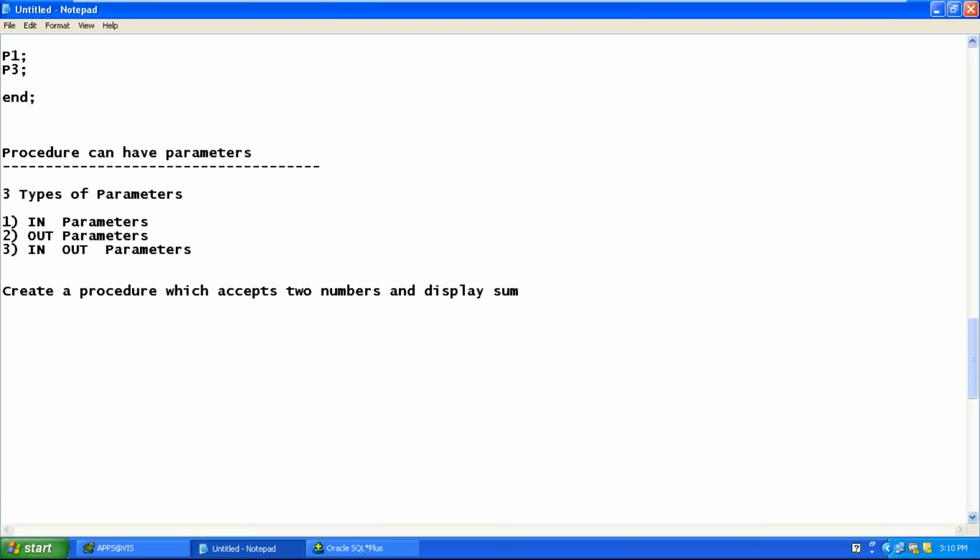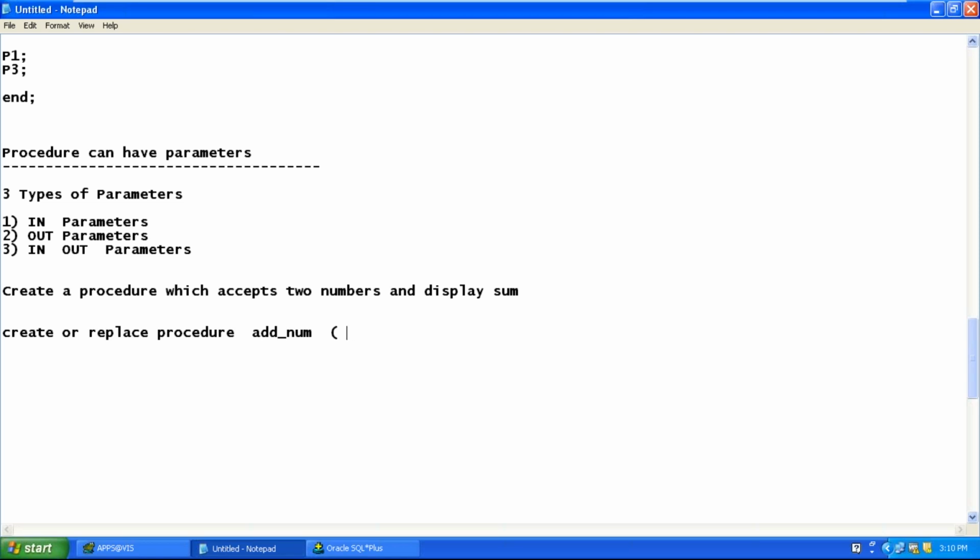So if you want the procedure to accept two numbers, how many parameters should your procedure have? Two parameters, obviously. Create or replace procedure, and the procedure name. Let's have a meaningful name: add_num is the name of the procedure, instead of P1, P2.